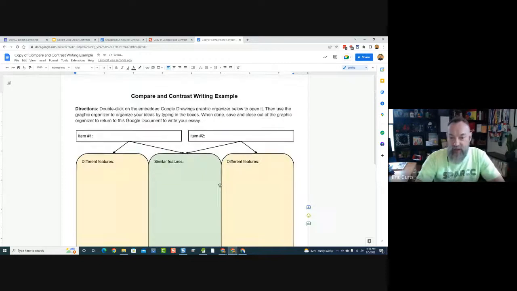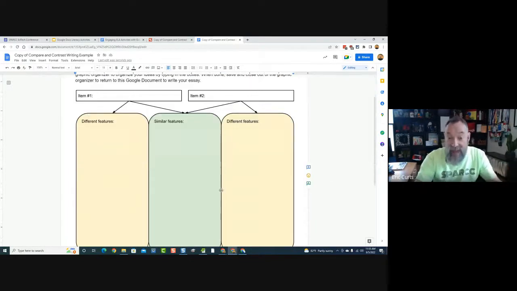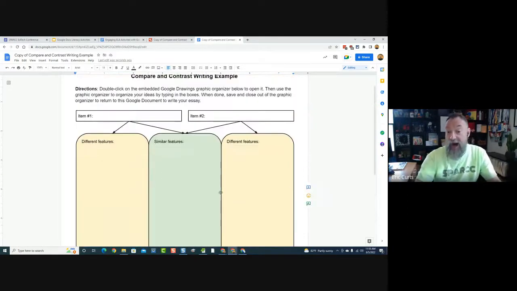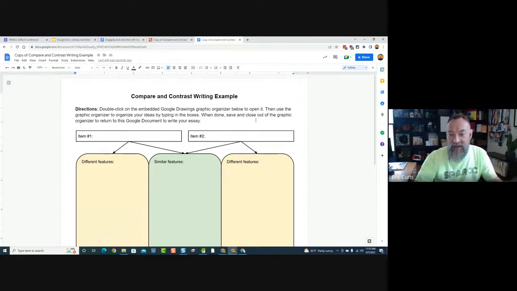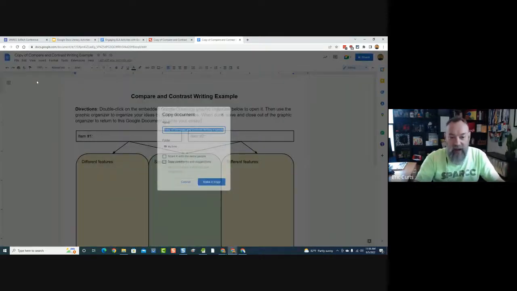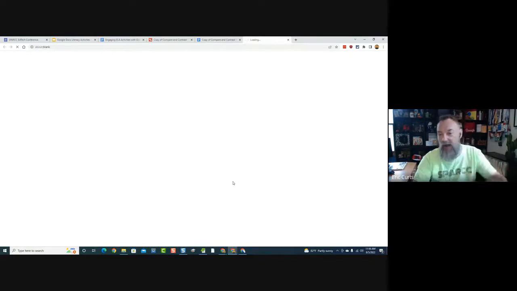Now, it's not a picture of a graphic organizer. It's an actual interactive graphic organizer. We can use it. It's alive. So if I created this and I went to Google Classroom and said, let's push a copy of this out to every student, they would get their own copy and they can actually work on this. So let's try it. Let's say we push this out. So I'll go File, Make a Copy, and we'll pretend I'm pushing a copy out to the student.